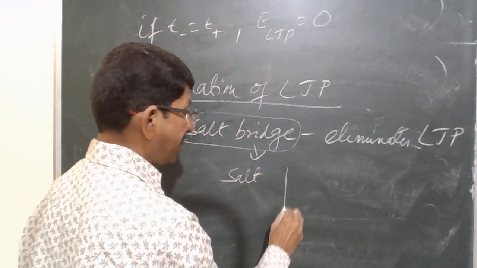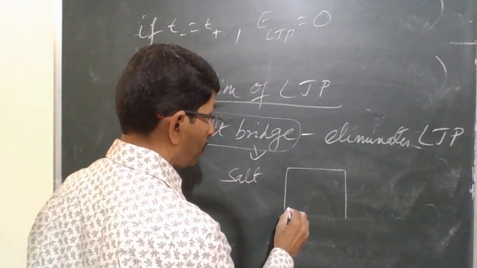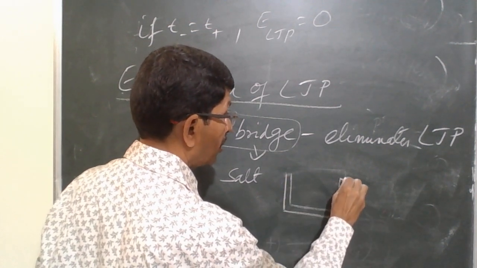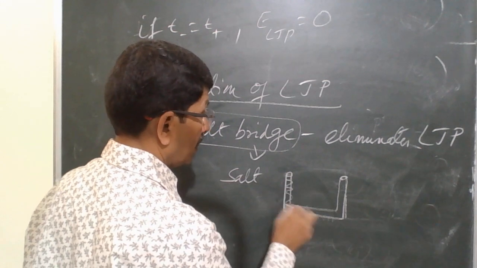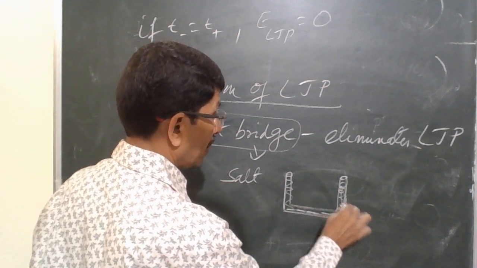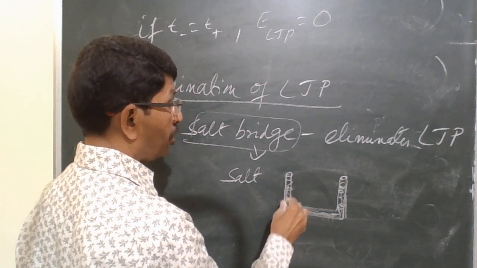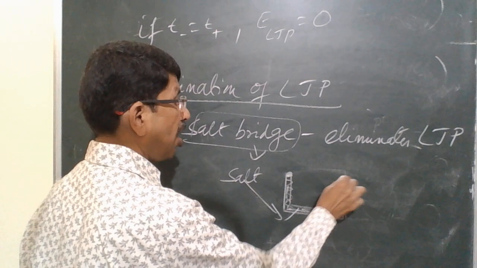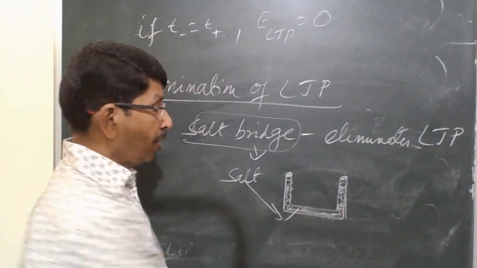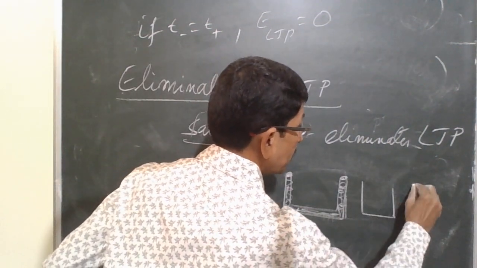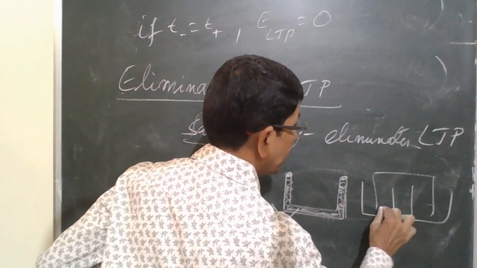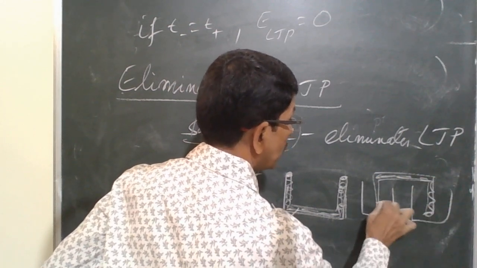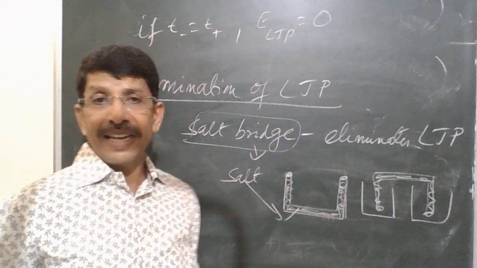A salt bridge can be constructed by taking a U-shaped glass tube filled with aqueous salt solution. I'll tell you what type of salts. Close this with a cotton plug and you can place it into two beakers like this, connecting the electrolytes, as you have seen in the Daniell cell.